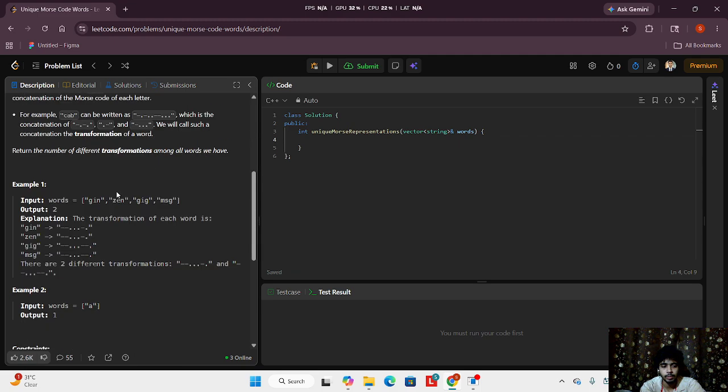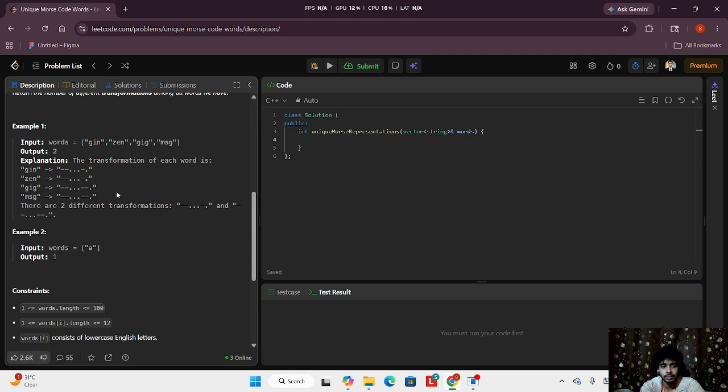So I will be provided with, suppose in the input I got "gin", then "zen", "gig", "msg". So for gin this is the pattern, then for gig and for msg. Now if you closely look, two of them are the same and the other two are a little bit different, right?